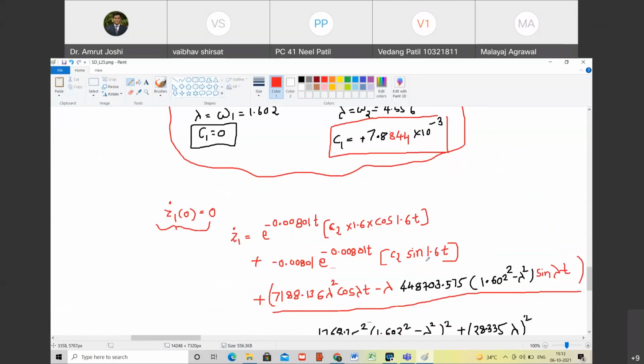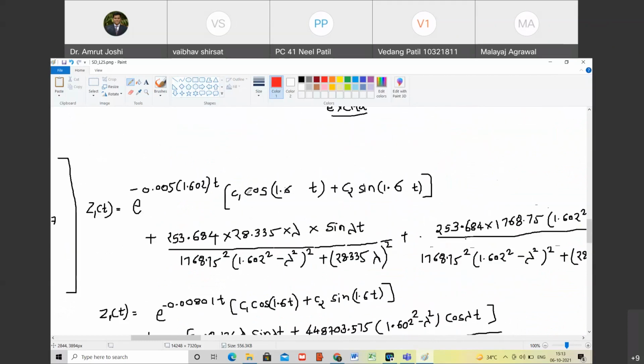So only for C2 we needed to take the derivative. But when we took the derivative, we did not take the derivative of this term because we said C1 is 0, but C1 is 0 only for case A. So we had to take the C1 of case B. But even if we take the derivative, that term will vanish because it will become sine of 1.60. So when we substitute t equal to 0, still that term is going to vanish. Do you agree with me? Yes. Or no? One minute.